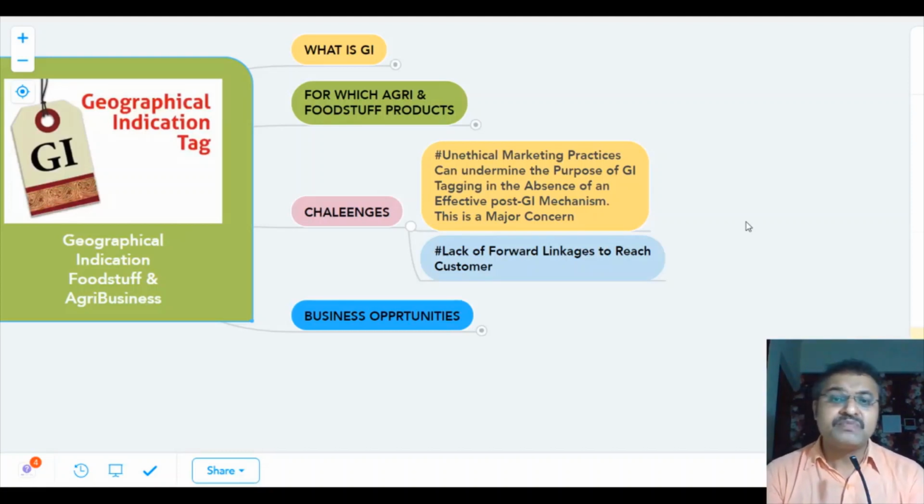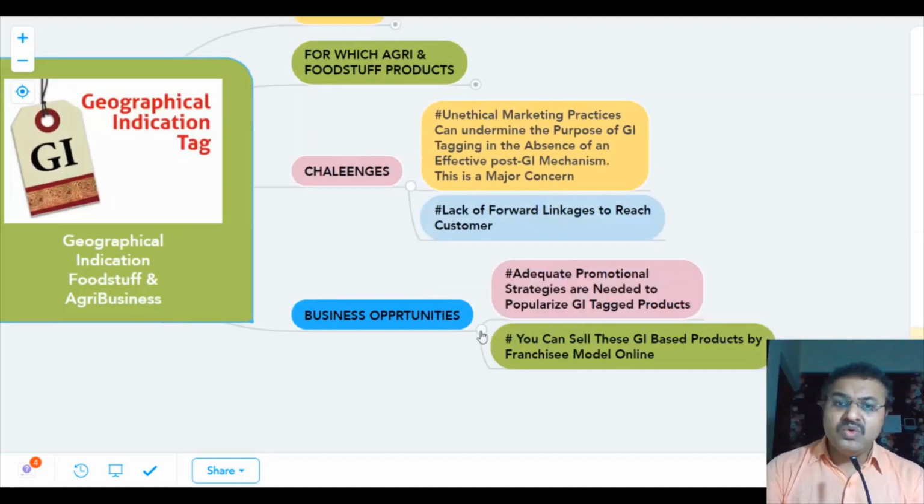For fruits and agri products a cold chain is required, and we do not have these facilities in India, and those are the major challenges for GI products in agriculture. So that is one challenge.